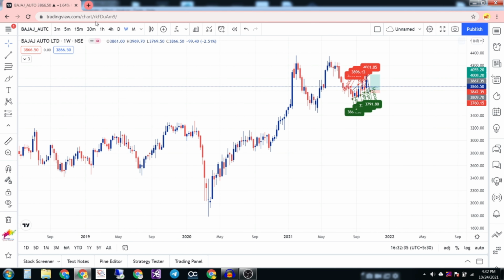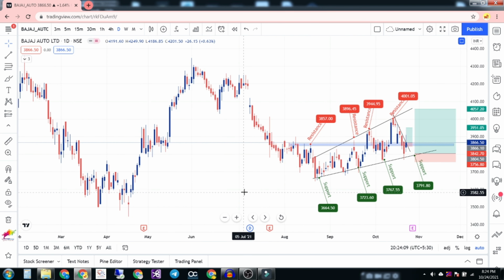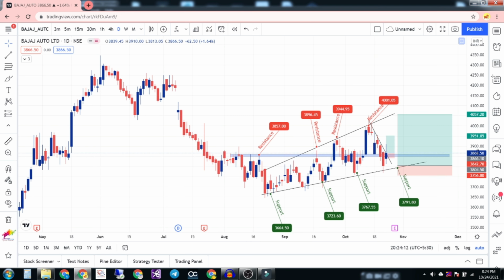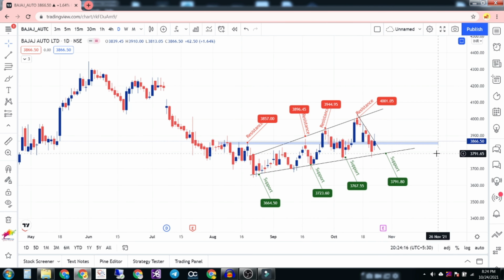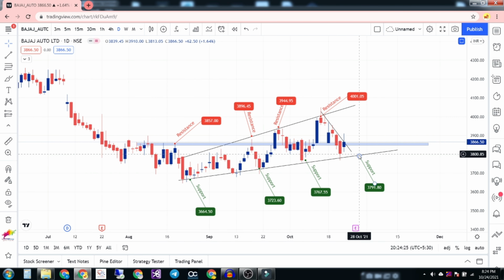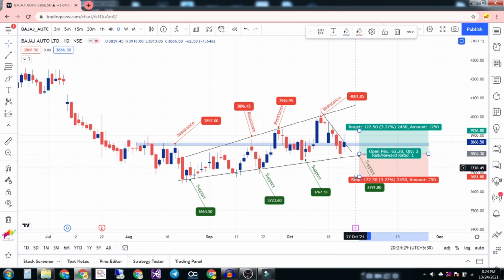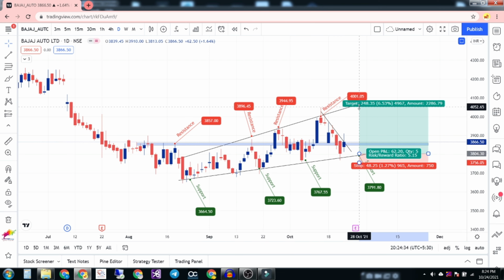The next one is Bajaj Auto. If we see Bajaj Auto, the channel is getting widened, right? You can see Bajaj Auto is being supported at this level, this level, this and this level. So I'm expecting this level to get support, but this is the level where I will go for a swing trade opportunity, where I will hold for 1 or 2 weeks or more than that.